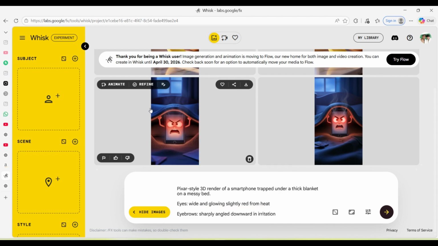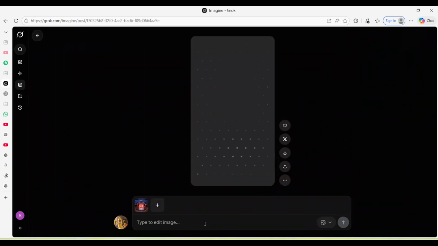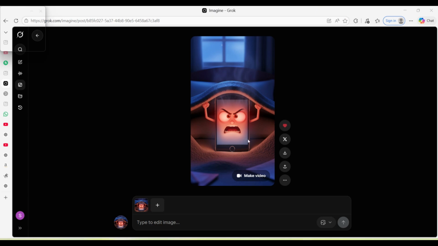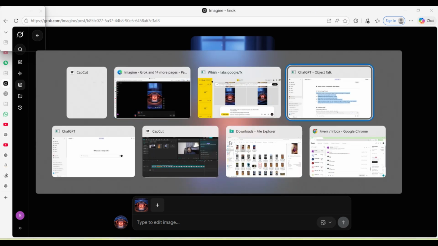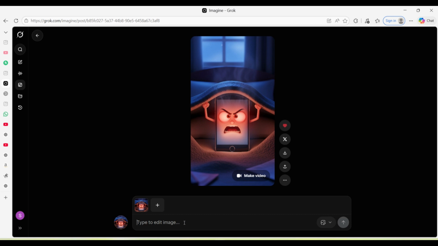Now I will come to Grok again. I will paste here, and once it pasted, again I will go to ChatGPT and I will take the script, 10-second script. I will copy this from here and paste it in Grok with the image.